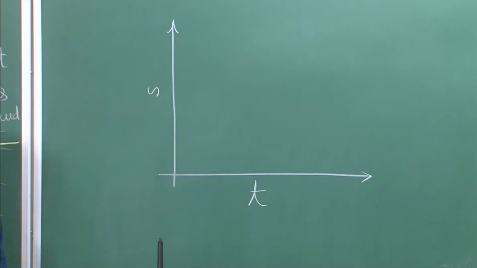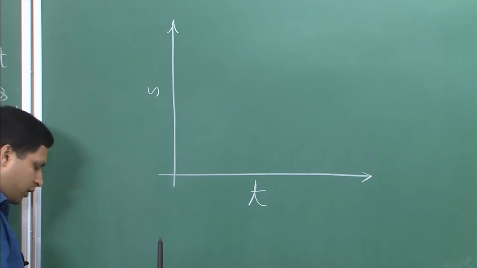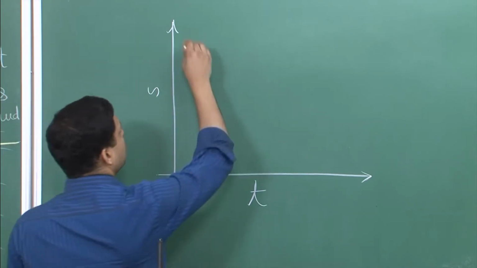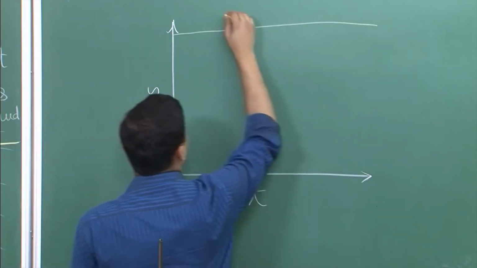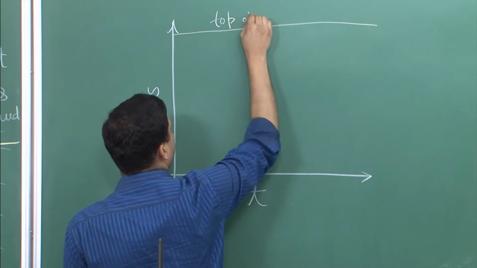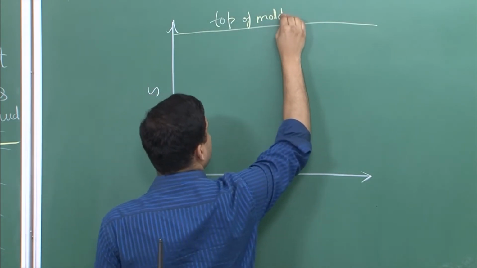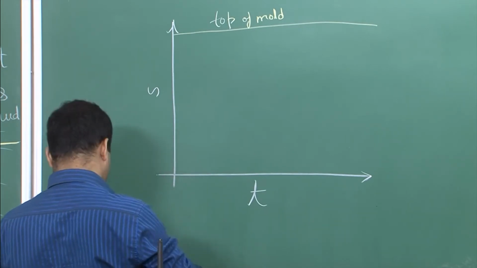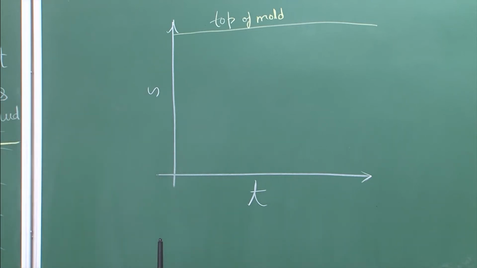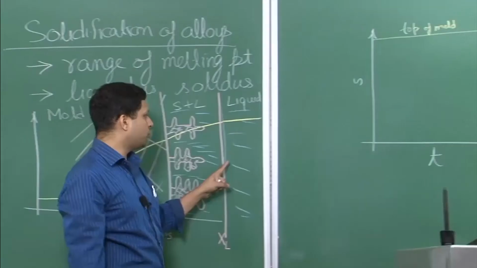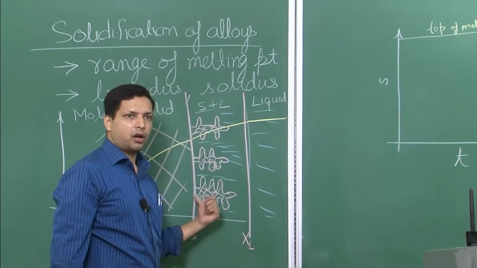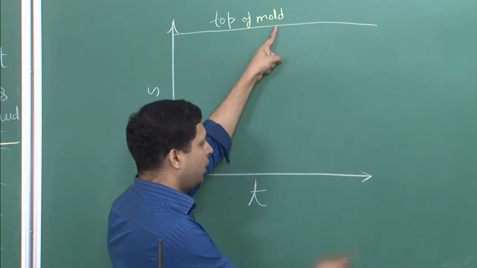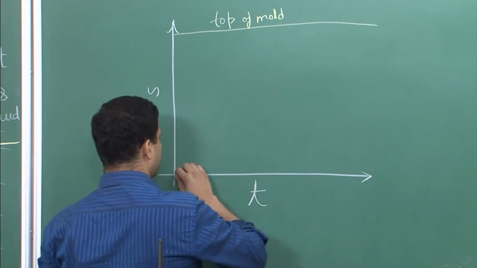So S is the length which has crossed or solidified in terms of liquidus or solidus, and now this is, let's say, the top of the mold. For the solid, the first interface to reach the top of the mold would be the liquidus. As you can see, it is ahead of the solidus. So in terms of time, it will reach this point earlier than the solidus, and it comes out something like this.